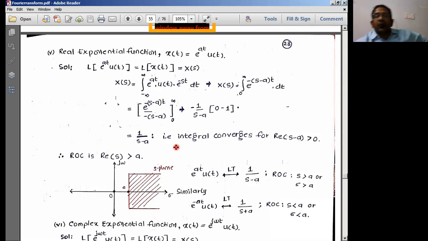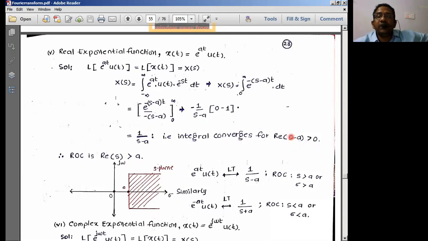Okay. Now, what is the region of convergence? The region of convergence is nothing but the real part of s minus a should be greater than 0. Region of convergence for this function is going to lie for real part of s minus a greater than 0.